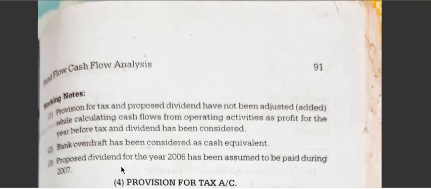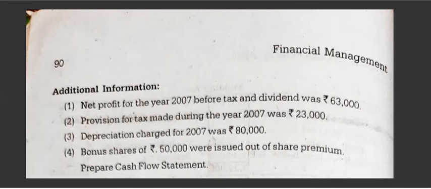Then proposed dividend for the year 2006 has been assumed to be paid during 2007. So they have not given anything about dividend, it means they have paid a dividend. Then we can assume that the 2006 dividend is paid in 2007. You can see the proposed dividend which is given in the balance sheet.